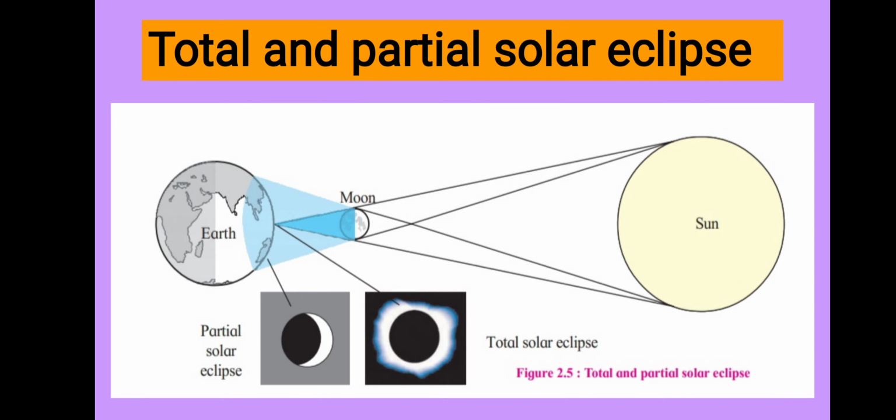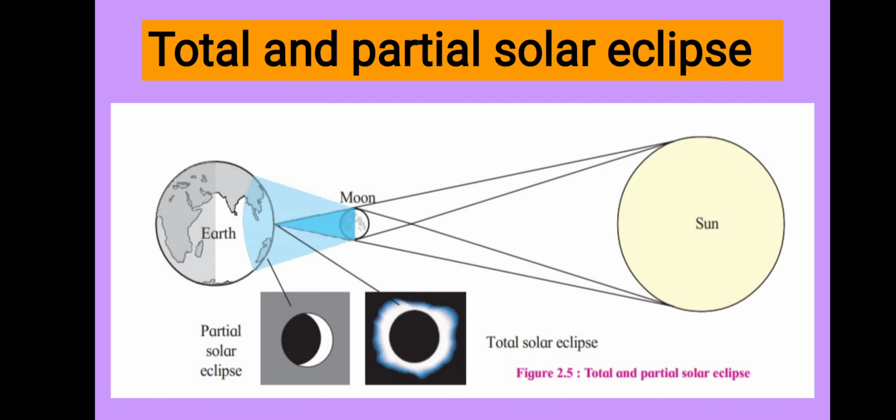Okay, when the moon is in between earth and sun, and due to the shadow of the moon, the people from the earth are not able to see the sun for some time, it is known as solar eclipse. There are three types of solar eclipse: total solar eclipse, partial solar eclipse and annular solar eclipse. We will learn the two types first: total solar eclipse and partial solar eclipse. Okay.